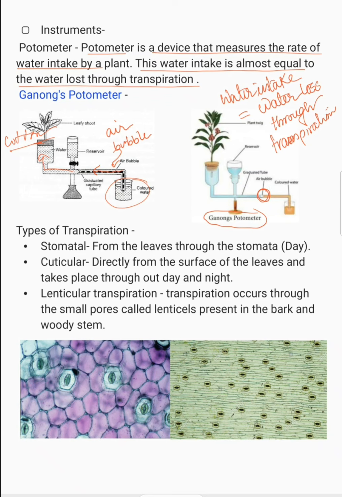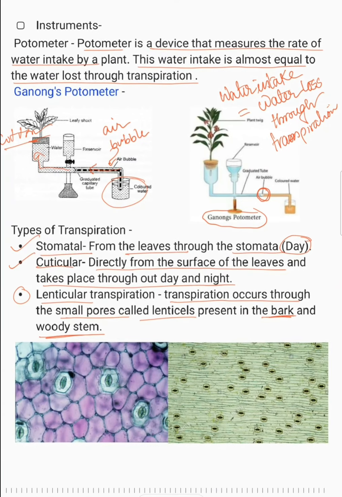Okay, now coming to the types of transpiration. Stomatal transpiration is from the leaves through the stomata, and that happens generally in the daytime. Then comes cuticular transpiration, directly from the surface of the leaves, and it takes place throughout the day and night. Lenticular transpiration occurs through the small pores called lenticels present in the bark and woody stem. So you should know the places where the lenticels remain, where the cuticle remains, where the stomata remain. In this diagram you can see how the stomata actually look. There is one stomata.